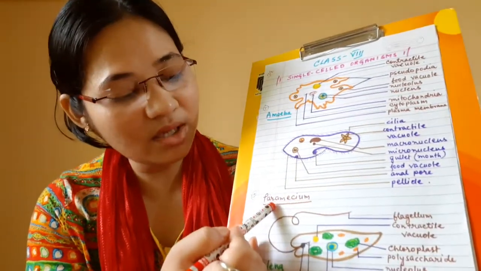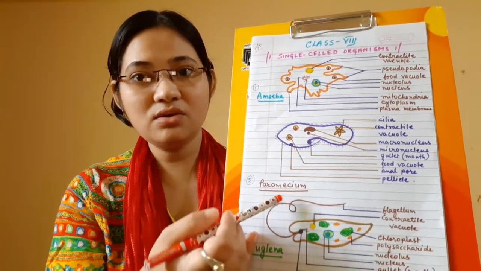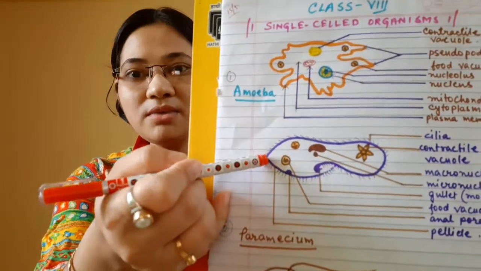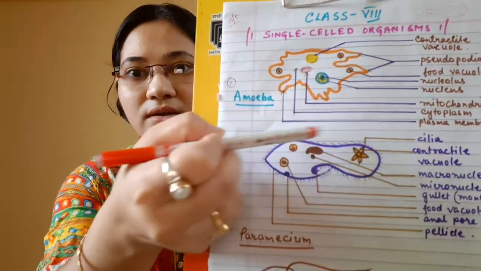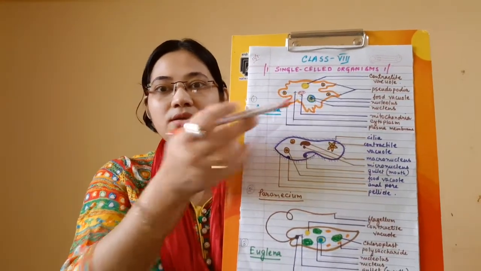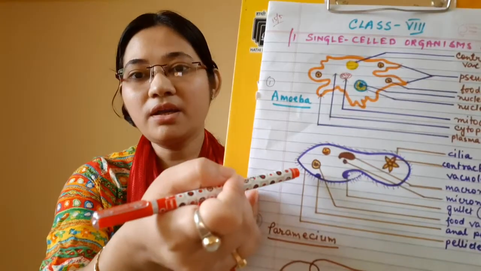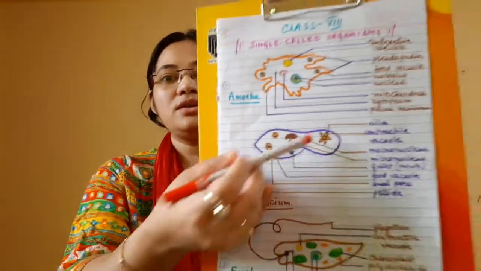Paramecium spelling, sometimes it's also written M-O-E. Okay, sometimes M-A-E. So all the spellings are correct. Now in case of paramecium, see, the body is covered with some minute hair-like structures which are called cilia. Okay, so the cilia help in movement. Like in case of amoeba, the pseudopodia help in movement as well as in capturing of food. In case of paramecium, the cilia help in capturing of food as well as movement. Okay, so these are called cilia.